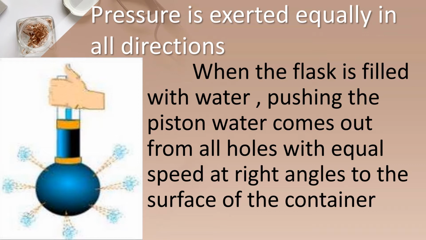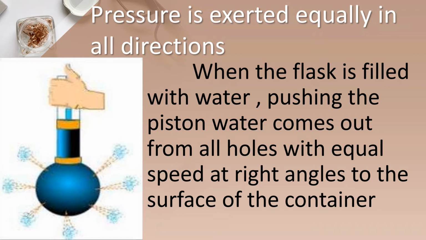Okay children, so what are we doing here? We are just applying pressure by pressing the piston, which is enclosed in a vessel. We are applying pressure by a piston on the liquid which is enclosed in a vessel. So what will happen?